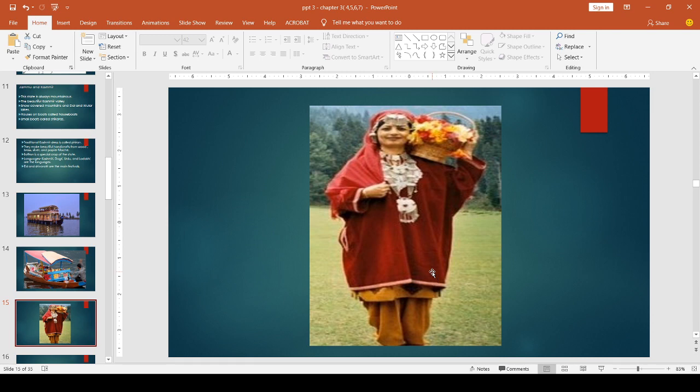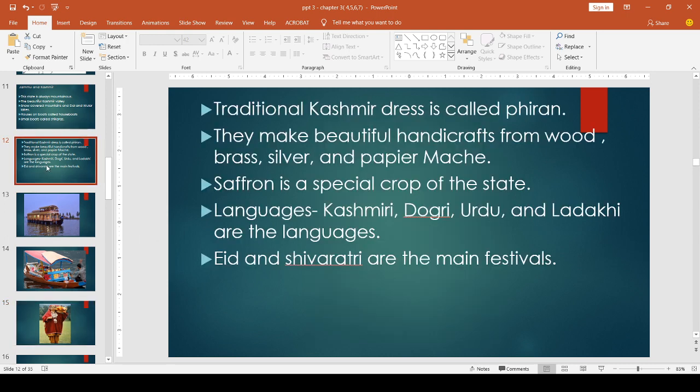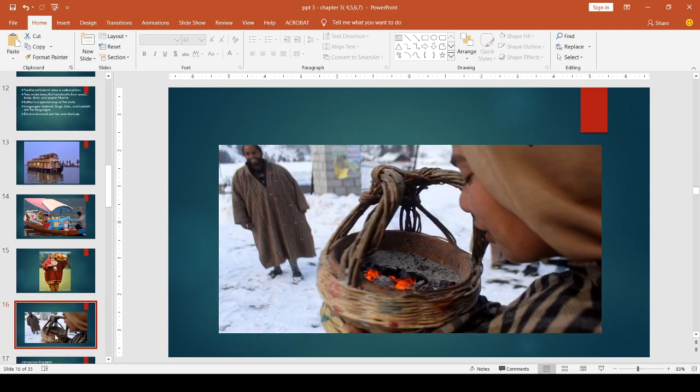Then, to keep warm in winters, people in Kashmir keep an earthen pot with burning coal, known as a kangri, beneath their clothes. What is that kangri? Actually, it is an earthen pot with burning coal. They use this beneath their clothes to keep warm in winters. This is a kangri. This is burning coal, and why are they using this earthen pot? To keep warm in winters.